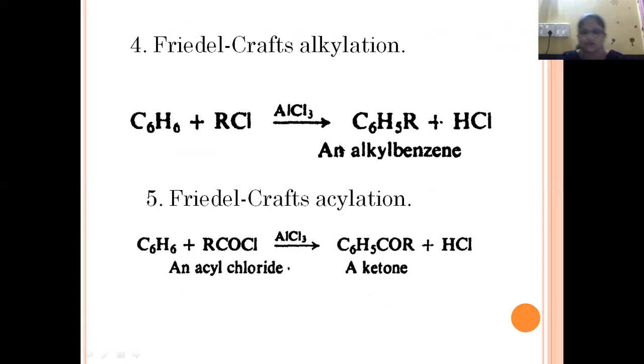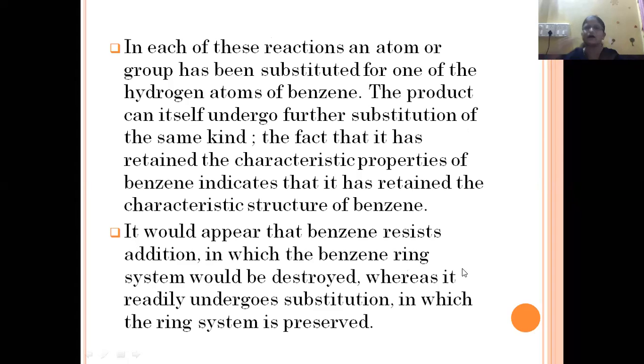Again, one of the hydrogens is substituted with an alkyl group, forming alkylbenzene. And addition of an acyl group using an acyl chloride in the presence of aluminum chloride forms a ketone derivative. So likewise, in all the reactions we have seen that benzene undergoes substitution type of reaction.